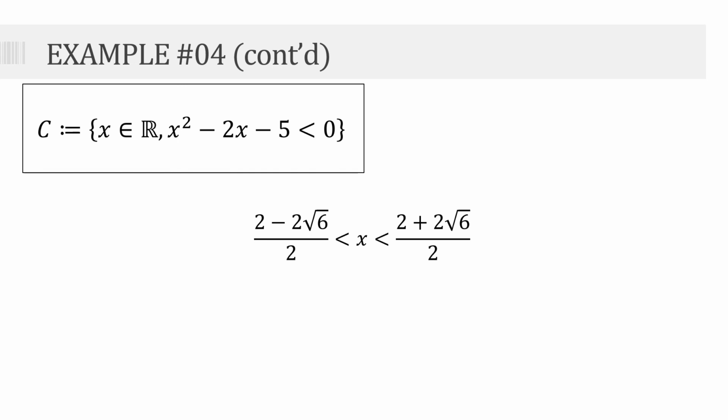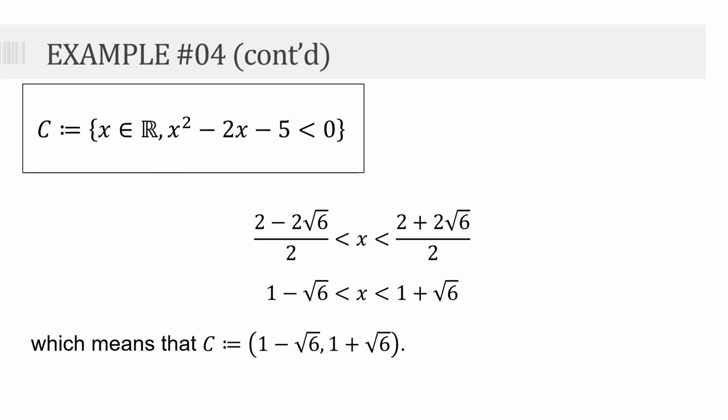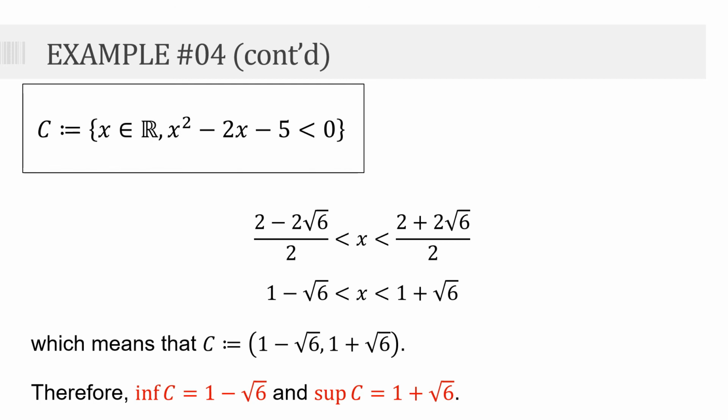And then if you cancel 2, kasi pwede natin siyang i-factor, this becomes x is greater than 1 minus the square root of 6, but less than 1 plus the square root of 6. This means that C is actually the interval 1 minus the square root of 6 to 1 plus the square root of 6. Thus, the infimum of C is equal to 1 minus the square root of 6 and the supremum of C is 1 plus square root of 6.